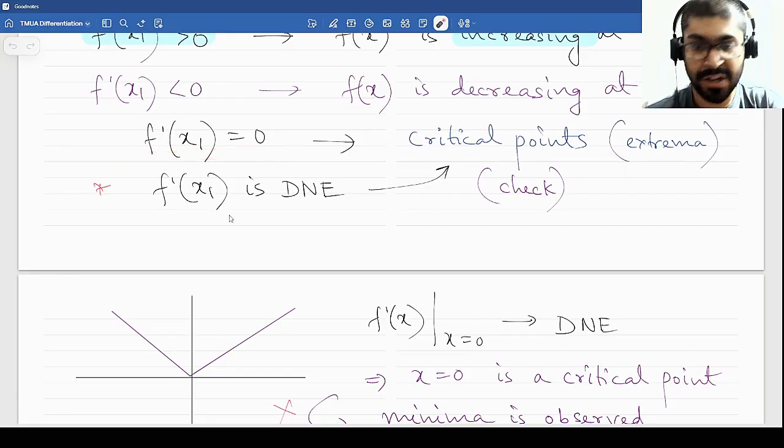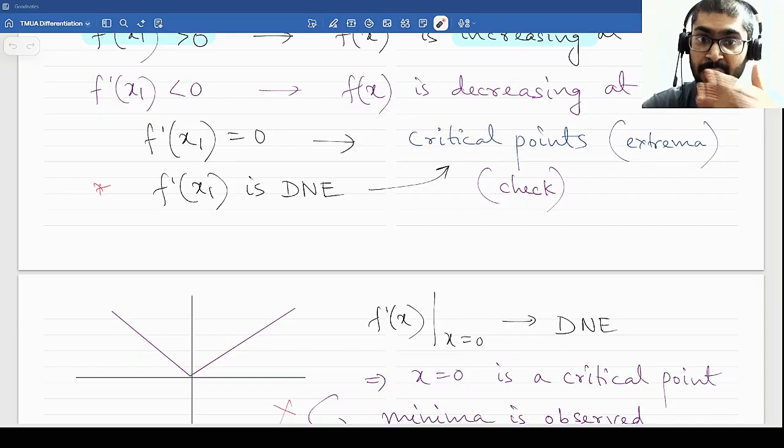Alright? So there are 2 ways to find the critical points, just as we discussed: either you set f dash x to 0 and find the critical points, or check all the points where f dash x is DNE, does not exist. Now I said or, but these are not mutually exclusive. For a function you can have both. So just to be safe, whenever you have a function, you check all the points where the derivative is 0, those are critical points, and you also check all the points where the derivative does not exist, maybe due to a vertical tangent or due to a discontinuity.